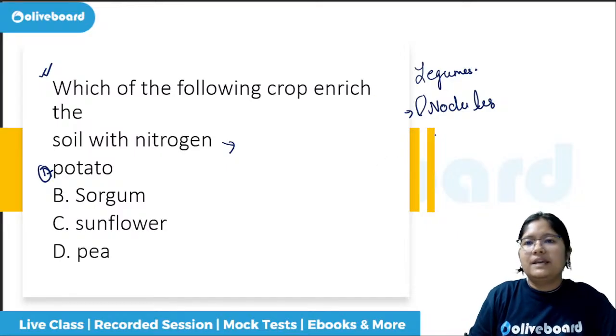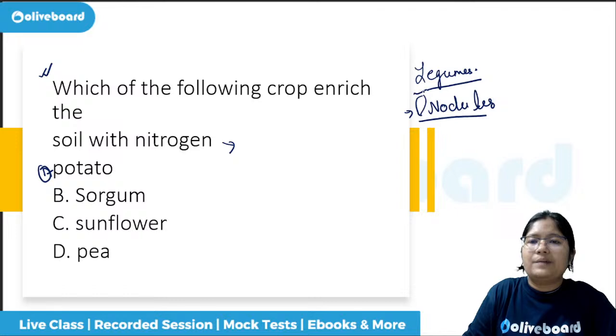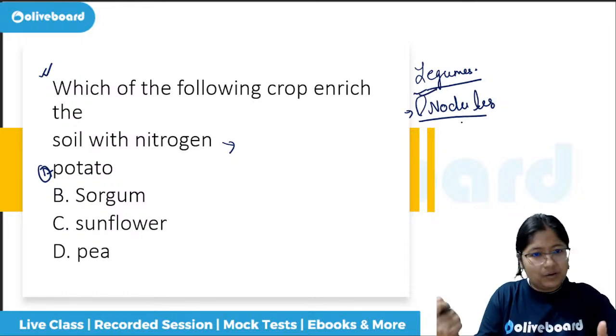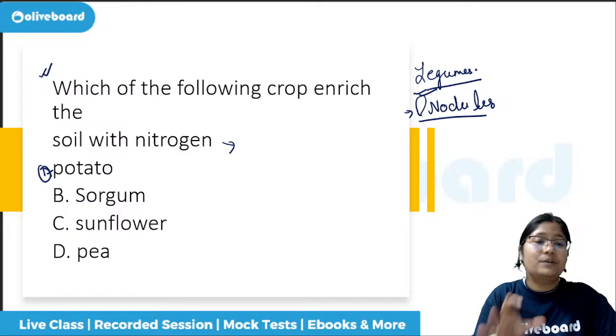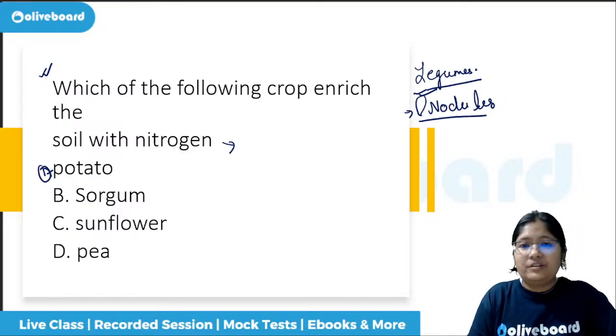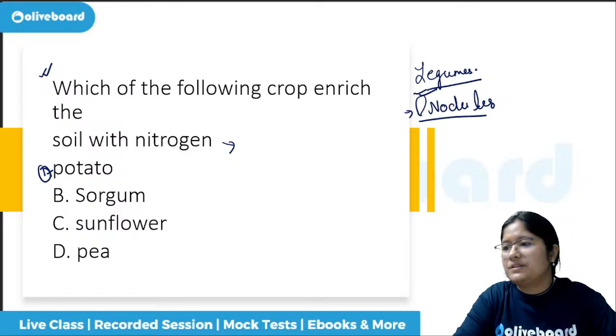If I am saying that they have to be the leguminous plants and most of the time they will have the nodules in their roots, if you pluck them out, then you can see clearly that these are the responsible portion of the plant which is doing this nitrogen absorption from the soil.